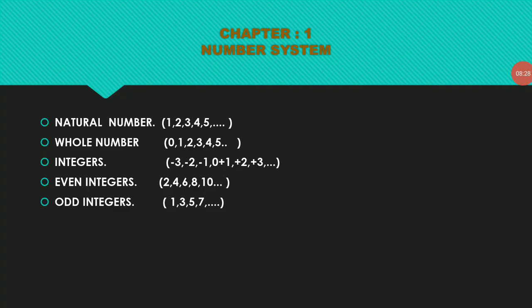Okay, now go to chapter number 1, the number system. First we are going to understand what is the number and what is the system. What is a number? A number is nothing but a quantitative measure, and anything we express, we express through numbers.